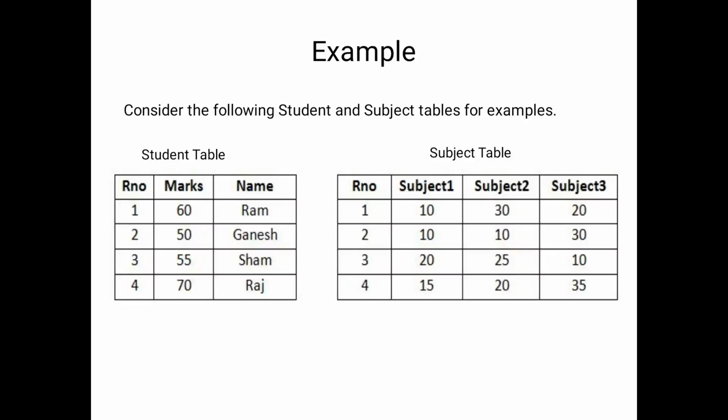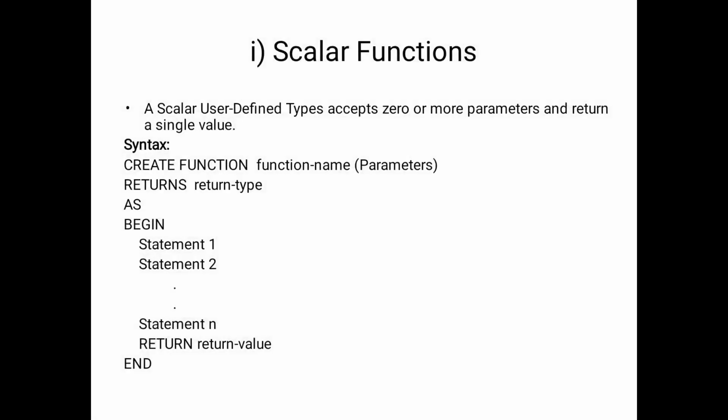Here the relation between these two tables is the roll number. This is the primary key also. Okay, and the example query is here, scalar functions. The scalar functions accept 0 or more parameters and return a single value output.